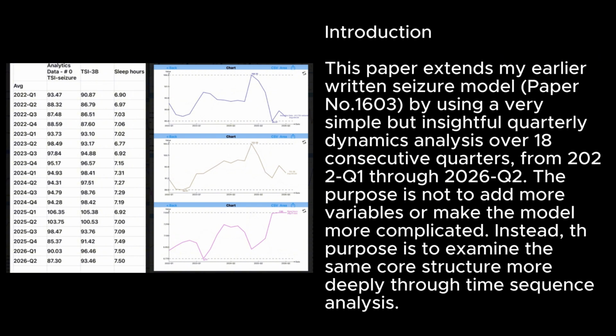Introduction. This paper extends my earlier written seizure model paper No.1603 by using a very simple but insightful quarterly dynamics analysis over 18 consecutive quarters. From 2022 Q1 through 2026 Q2, the purpose is not to add more variables or make the model more complicated. Instead, the purpose is to examine the same core structure more deeply through time sequence analysis.